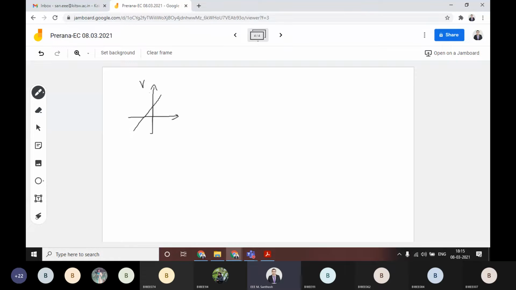In that case it is called non-linear. All these curves or VI characteristic lines are called non-linear element curves. I hope you understand how linear and non-linear characteristics are different from each other.